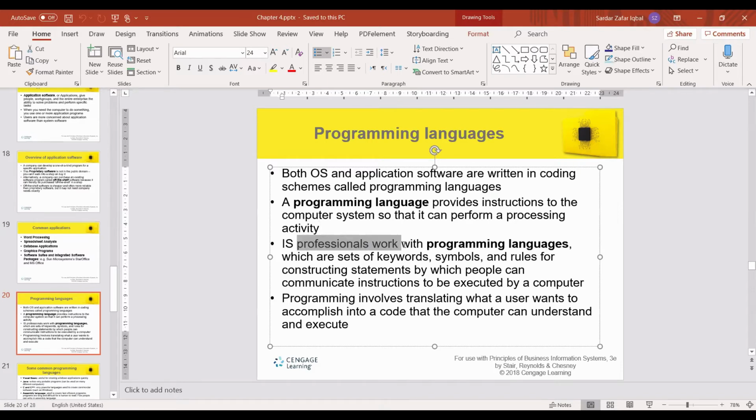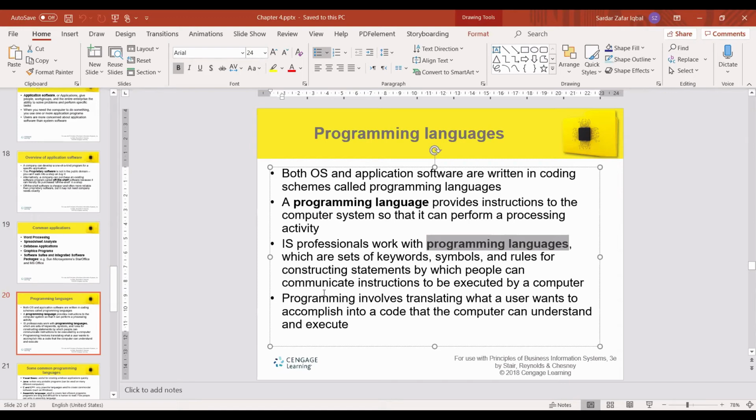IS professionals work with programming languages, which are sets of keywords, symbols and rules for constructing statements by which people can communicate instructions to be executed by a computer. So all professionals, your developers and programmers, work with programming languages, with keywords like if, some specific symbols, and some rules.